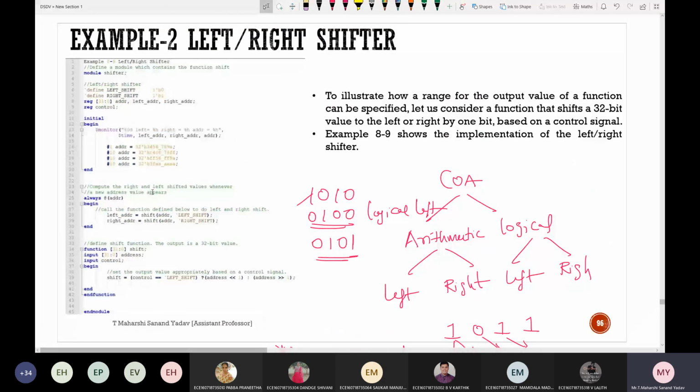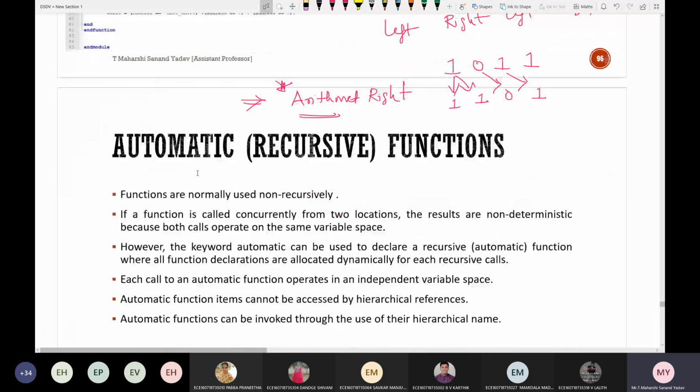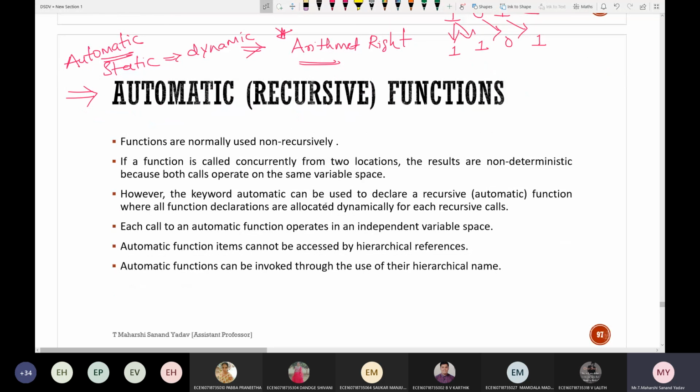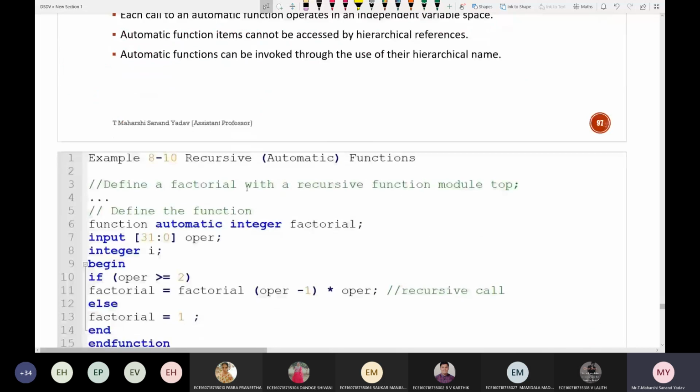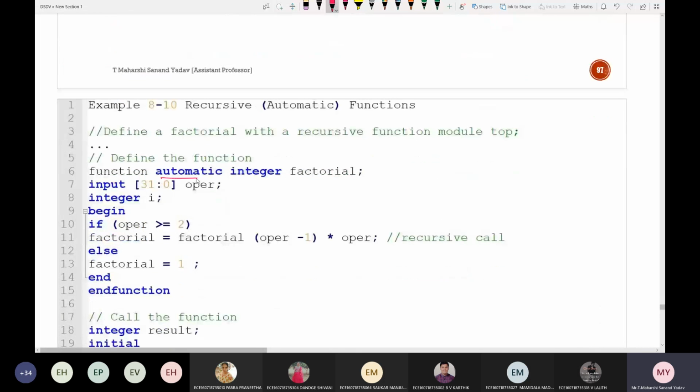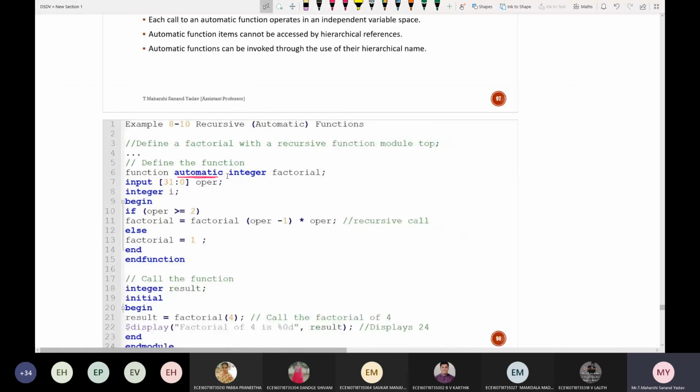Once go through this particular code, and if you have any doubts, we shall see. And the same concept as I've told you in task. What is automatic task? What is the reason? Dynamic. Yes, only remember that concept, static to dynamic. If a particular thing is called from multiple locations, it should be declared as automatic. The same concept applies in functions also, but there we call it a recursive function. Just a keyword called automatic will be added. We shall see this in detail in the next class.